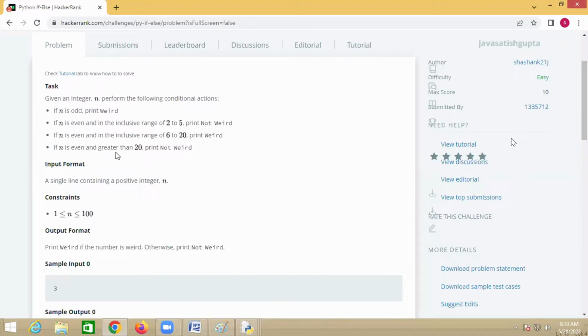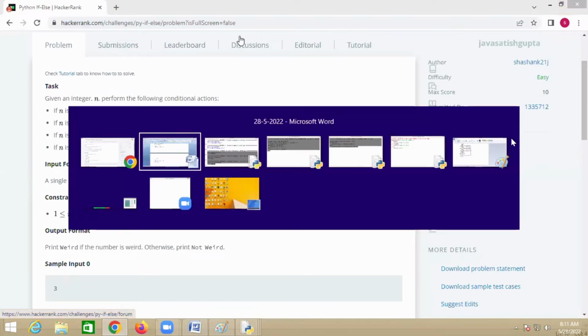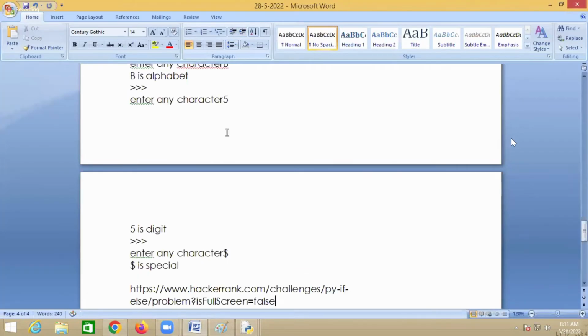If n is even and greater than 20, print Not Weird. So there are 4 conditions. I just copied this link here, but you have to register first.